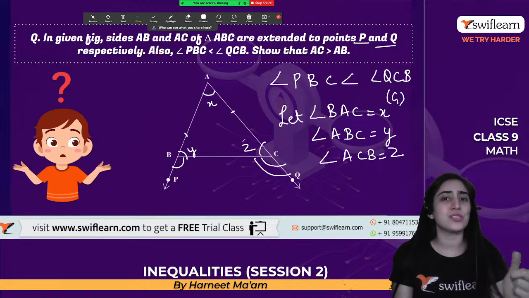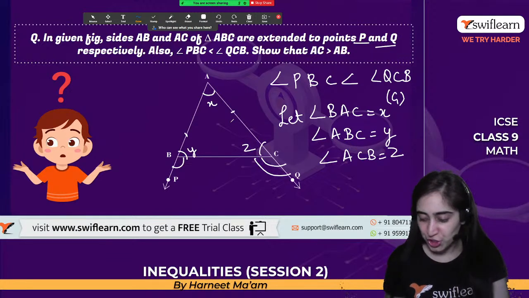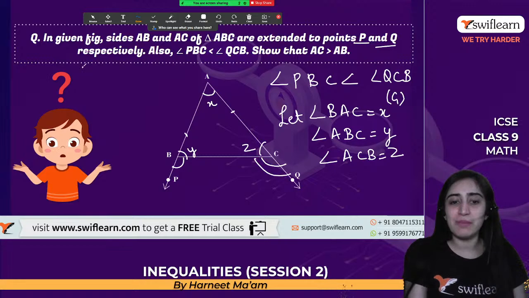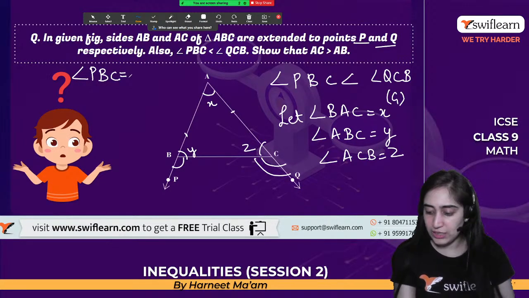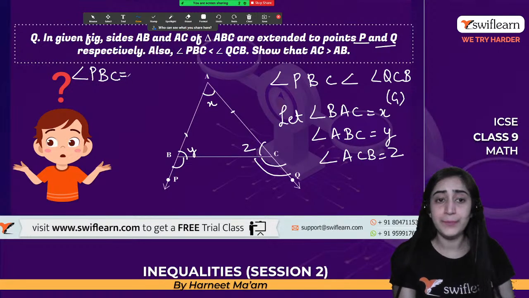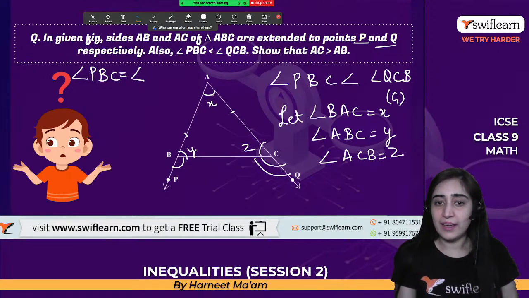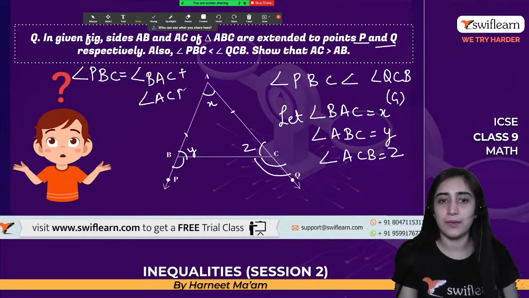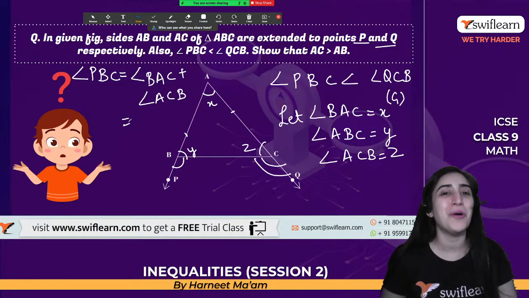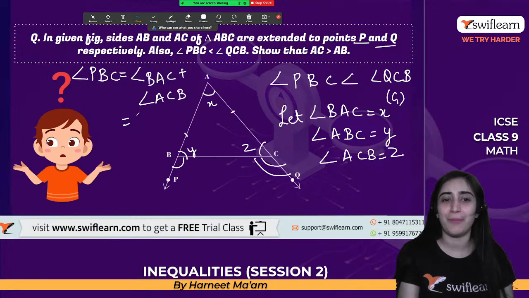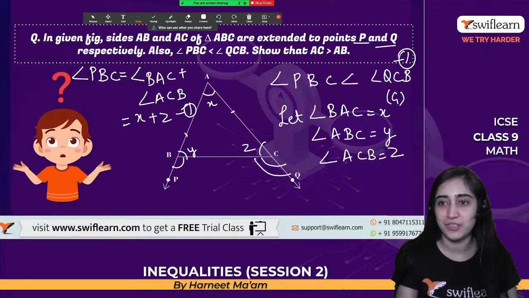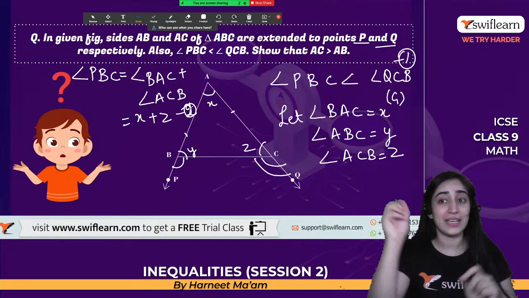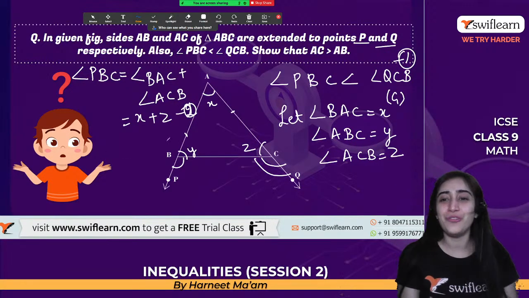अगर ये exterior angle है तो sum of opposite angles से equal होगा. For sure, right guys? We all know it. Now that means angle PBC will be equal to angle BAC plus angle ACB. I can see so many of you online, so I want the responses from you right away. So what does that mean? It will be equal to X plus Z. So here I got the first equation. Let's make the given inequality the second one because I need that equation. All right. Moving on to the next one.